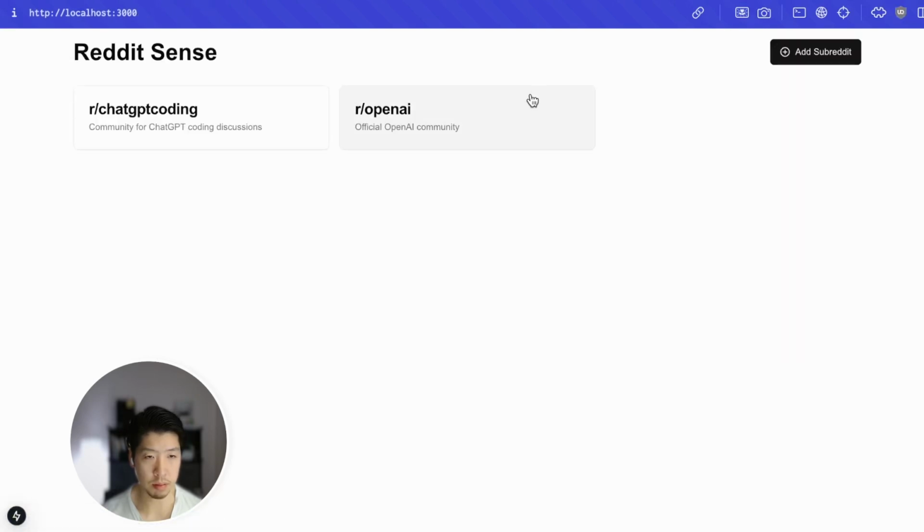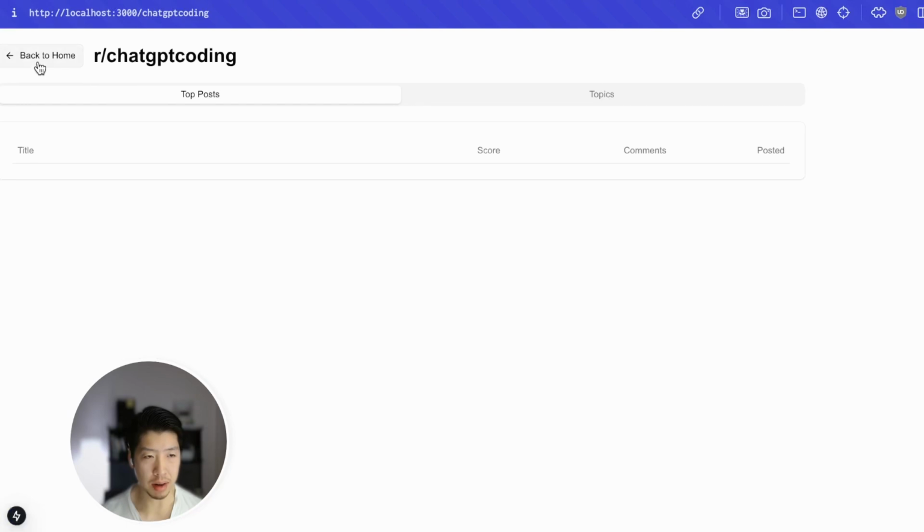Yep, back to home. Each of these. Perfect. The UI is not really great right now, and ideally I want this button probably on the right-hand side or in the bottom, but we can always tweak the UI later.